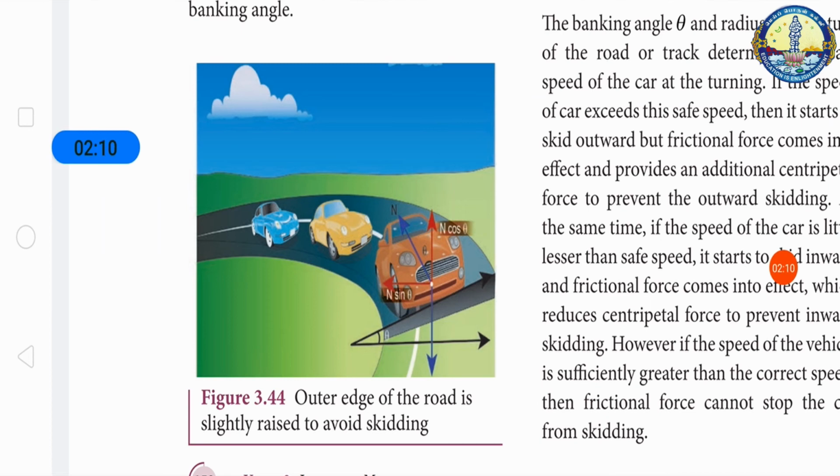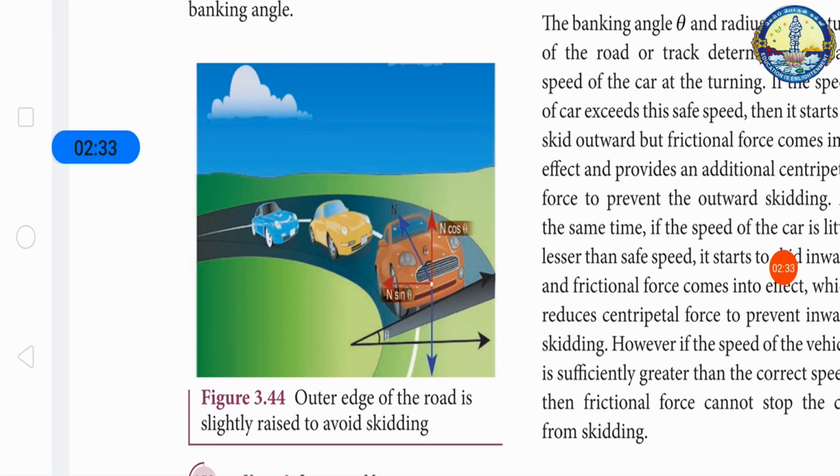Banking of tracks. On a level circular road, skidding mainly depends on the coefficient of static friction μ. The coefficient of static friction depends on the nature of the surface, which has a maximum limiting value. To avoid this problem, usually the outer edge of the road is slightly raised compared to the inner edge.